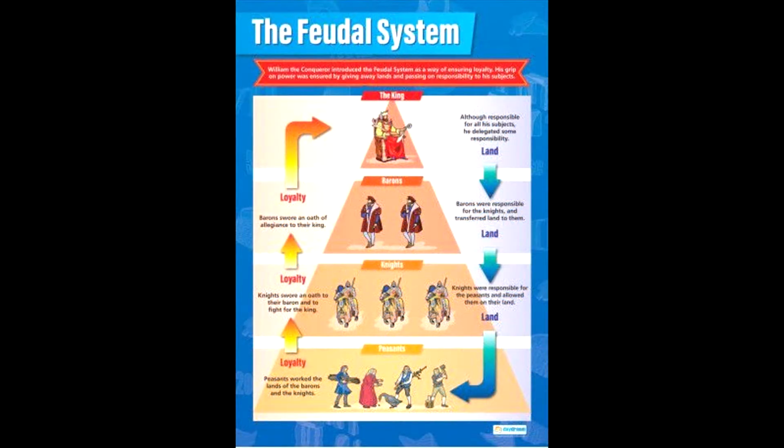All land ultimately belonged to the king, and the feudal system provided a legal framework for the king to distribute land to his barons, who in turn distributed their land to knights. The knights allowed peasants to live on their land in return for labour services. Everyone in the feudal system had the duty to protect the people under them in the hierarchy, and the obligation to provide services to the person above them. These rights and obligations were reinforced by oath-taking ceremonies to bind the king, barons, knights and peasants to each other. It became a religious duty to carry out your role in the system.